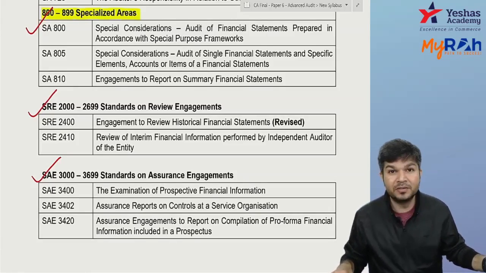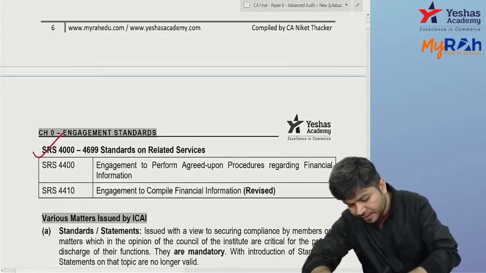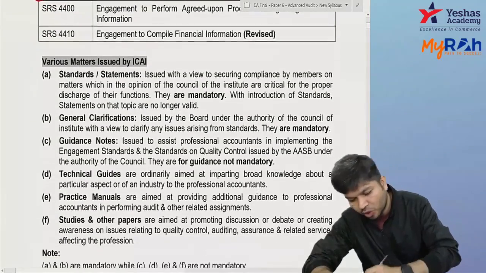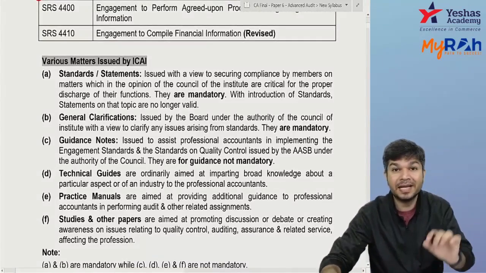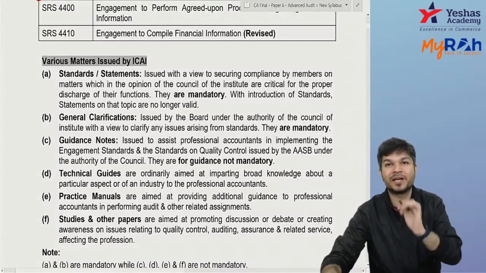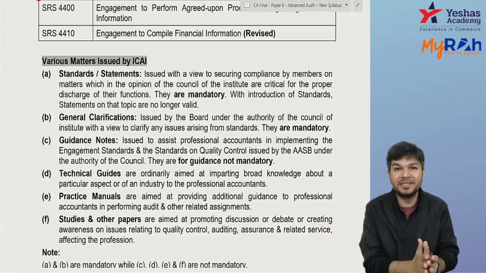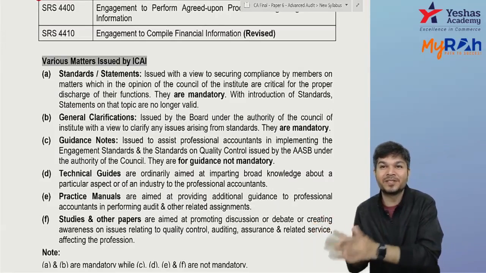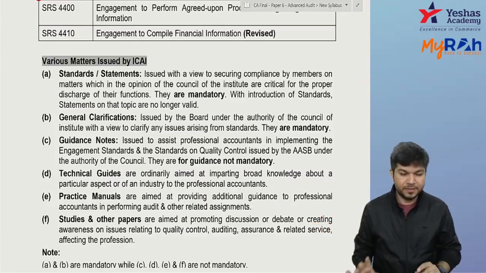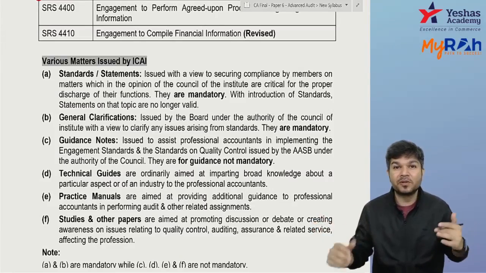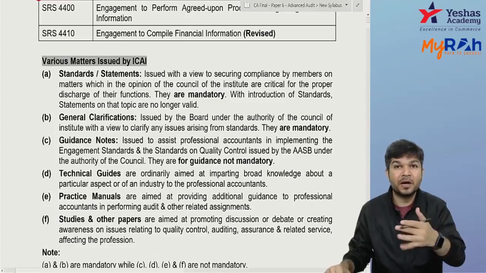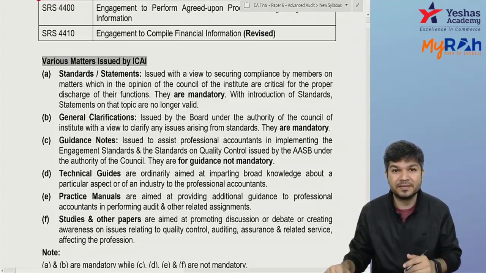Okay, moving ahead, to be understood, ICAI comes up with the standards. Now they are not called auditing standards, they are called engagement and quality control standards. It's not auditing and assurance standard, it's engagement and quality control standards. Now, does ICAI come up with other things also? One, they are coming out with standards. Anything else? Yeah.